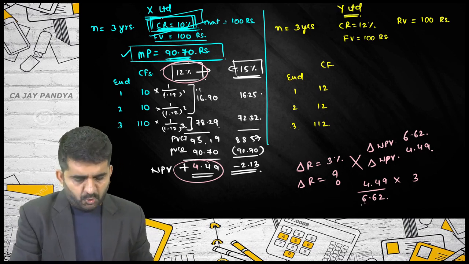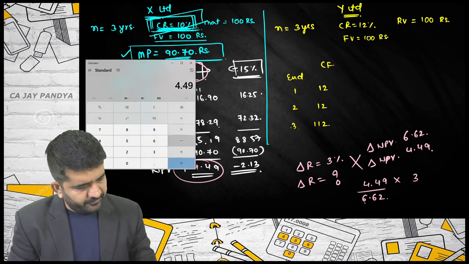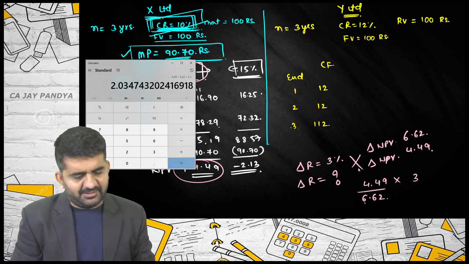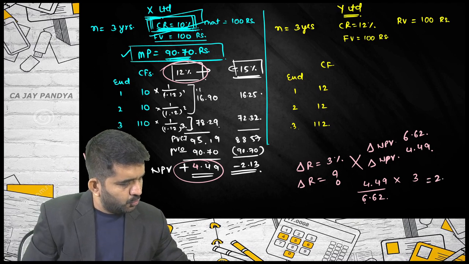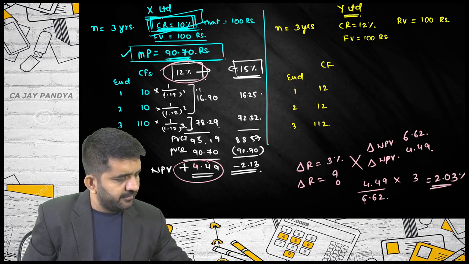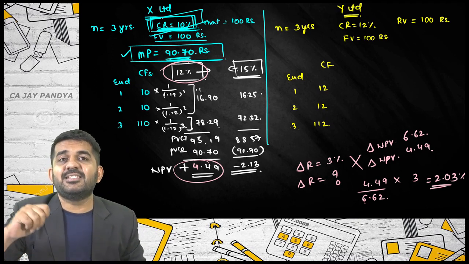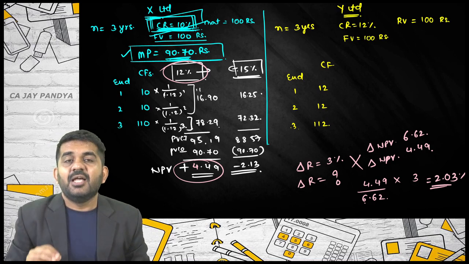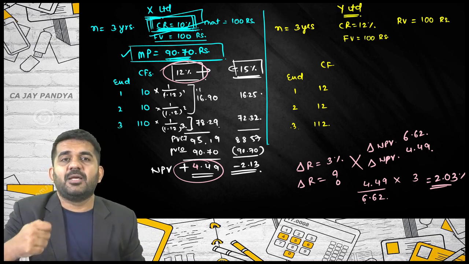6.62. Is it all right? So, what will be the answer is 4.49 divided by 6.62 multiplied by 3, which is nothing but 2.03. Is it all right? From 12%, if I increase the rate by 2.03%, then my NPV will become 0, which is nothing but IRR.